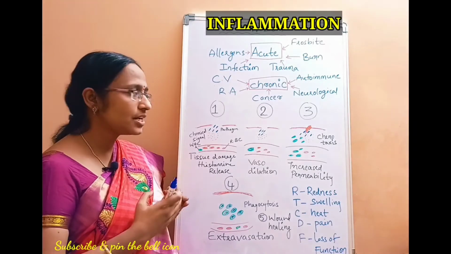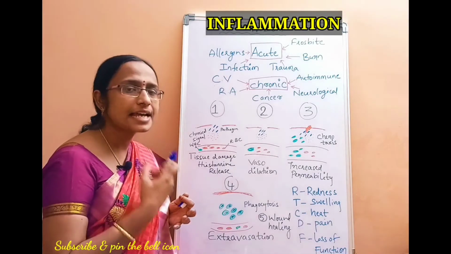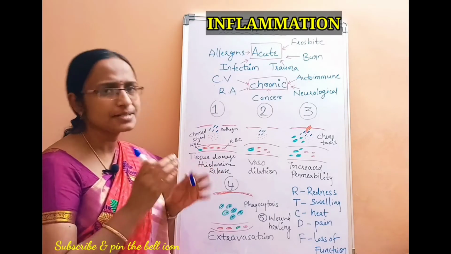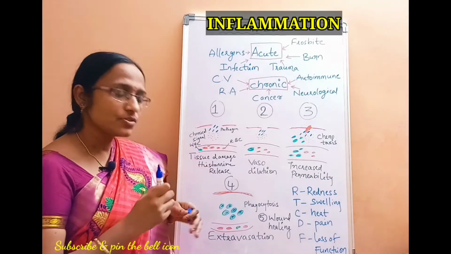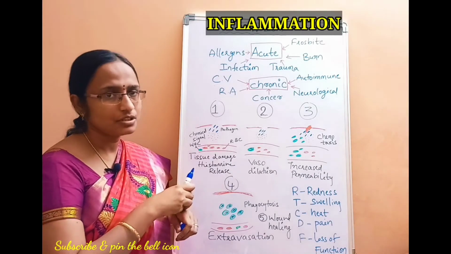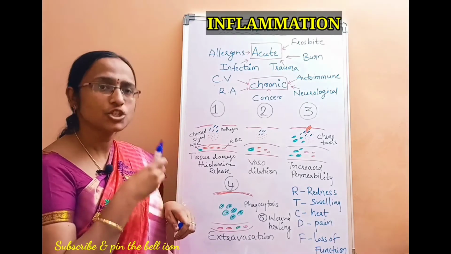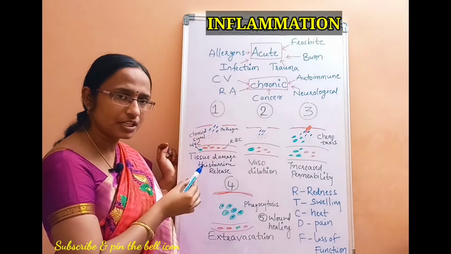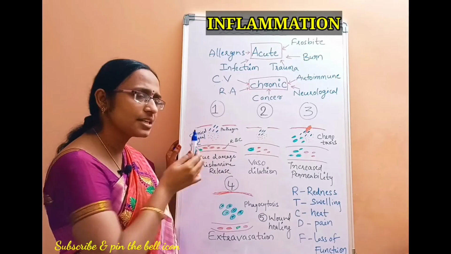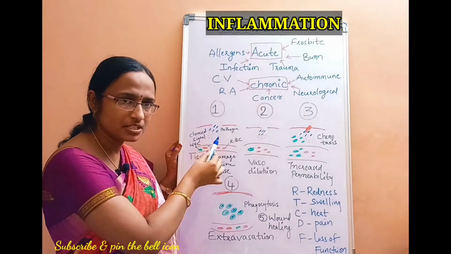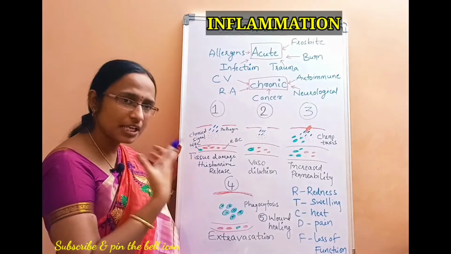Now we should understand what happens exactly in the inflammation. This we try to simplify in 4 simple steps. Okay, so here the first is your pathogen has entered into your tissue and it started tissue damage. So the first step is what? The pathogen came into your tissue and it caused some damage to the tissue. So once there is a tissue damage, immediately our body will respond.